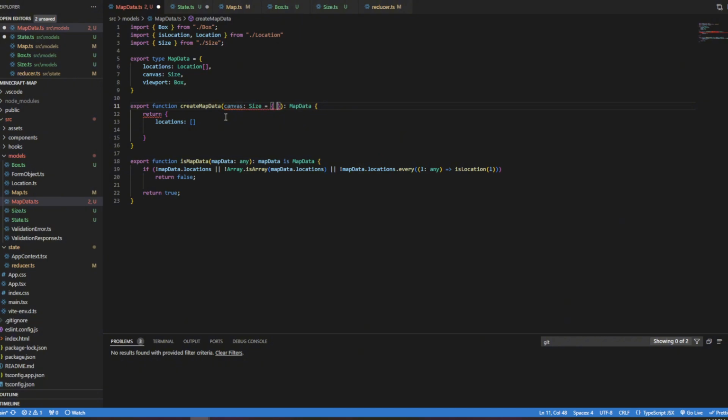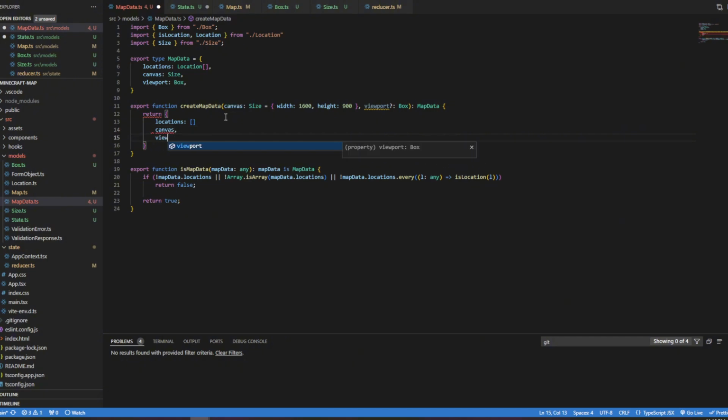I'm just going to do equals width 1600, height 900. And then we're going to have a viewport, which is going to be optional. That's going to be of type box. And so we're going to say canvas, and we're going to say viewport. And if it's null, we're going to just say left 0, top 0,